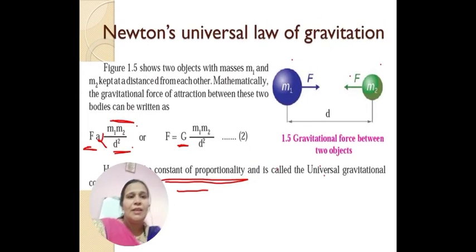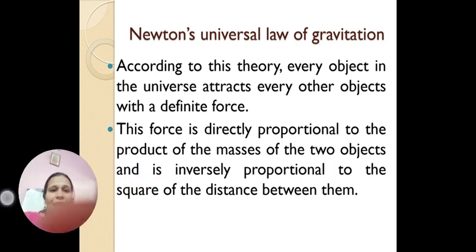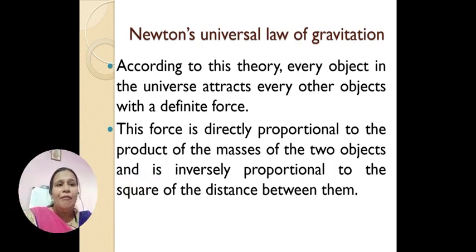So we will once again summarize Newton's universal law of gravitation. The law says that every object in the universe attracts every other object with a definite force. This force is directly proportional to the product of the masses of the two objects and is inversely proportional to the square of the distance between them.